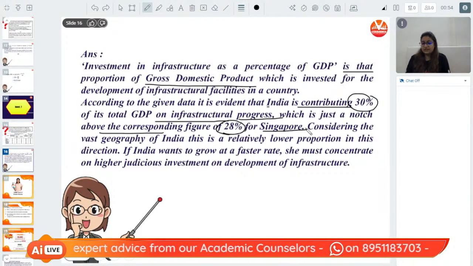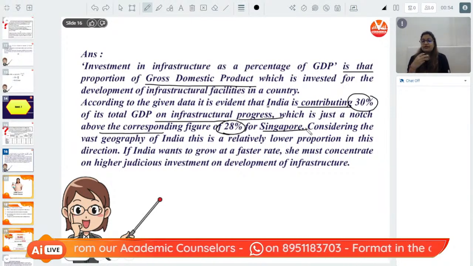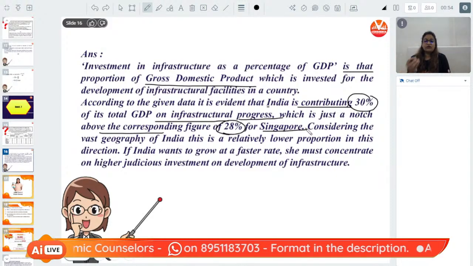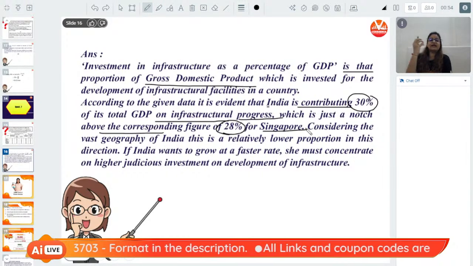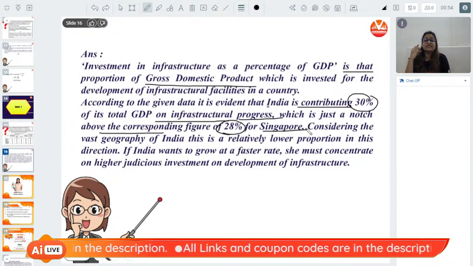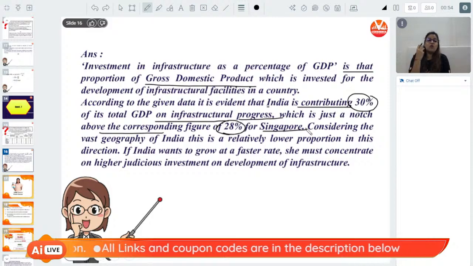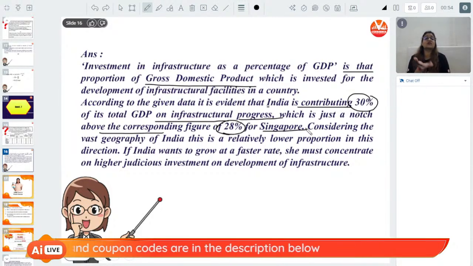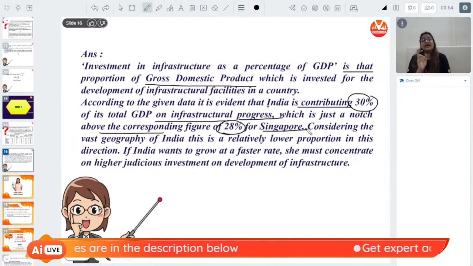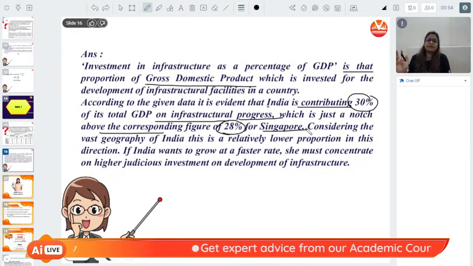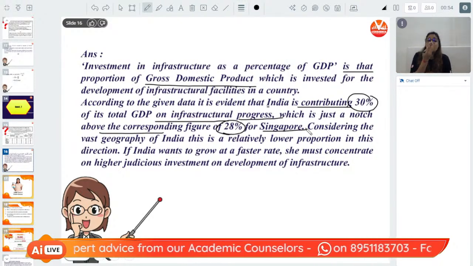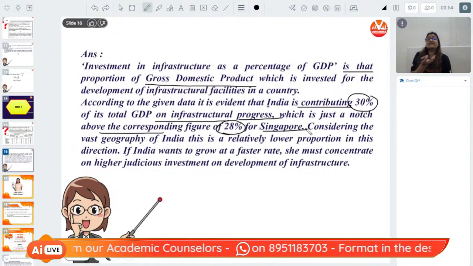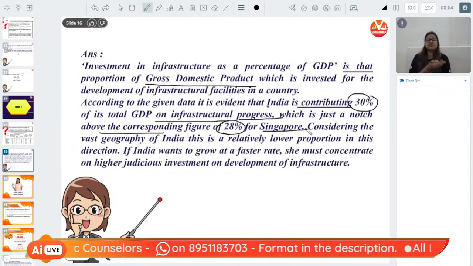Now, please understand, students, whenever there is a developing economy, a developing economy's share in investment in infrastructure is going to be a little higher. Why? Because the foundation of infrastructure is not yet ready. But does that mean that developed economies will not have infrastructure investment? They will definitely have. But please understand, the foundation of infrastructure is established in developed countries.